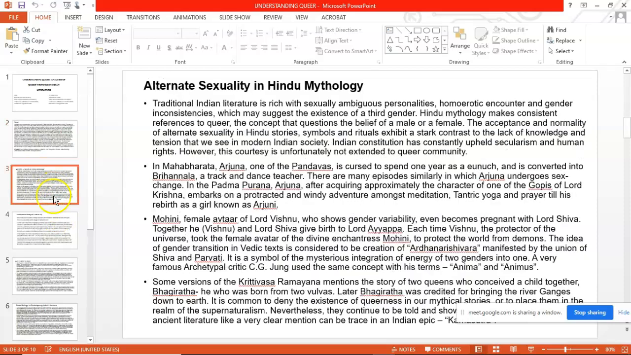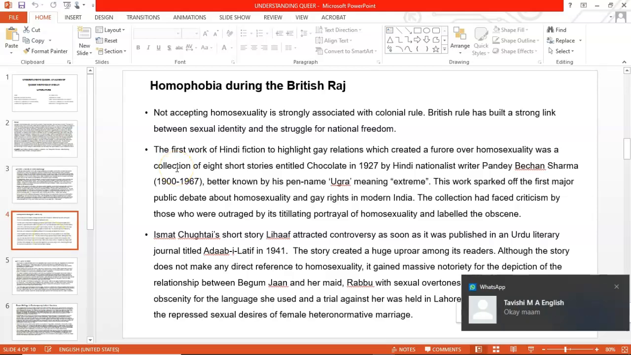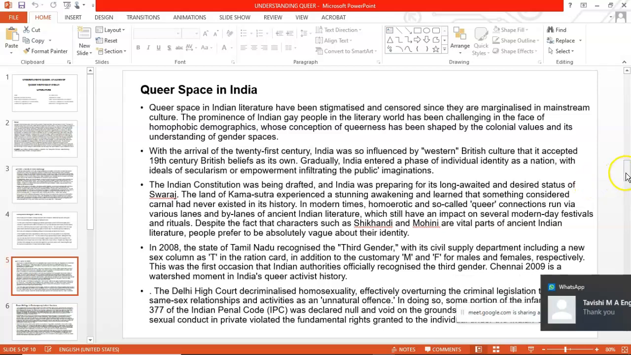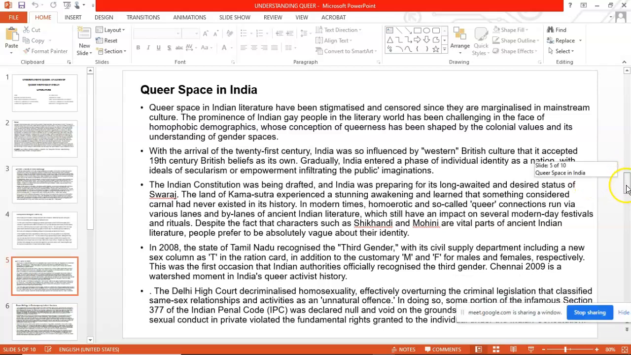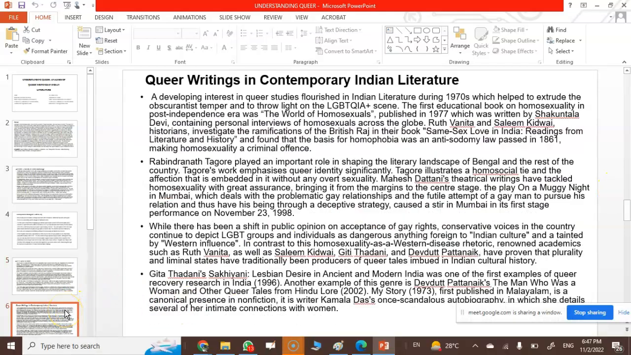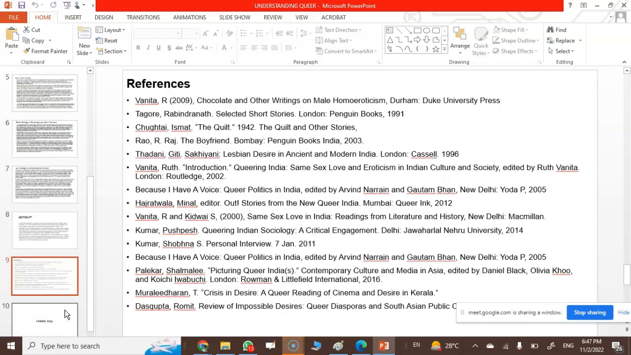Then the introduction, where the major arguments or statements you take in your abstract should be discussed. The second point also goes with the introduction. After these two slides she started taking the argument. What exactly is the argument? It is about queer space and queer studies, which is what she is doing. This is queer writing in India. Then the next section is 377, then references.